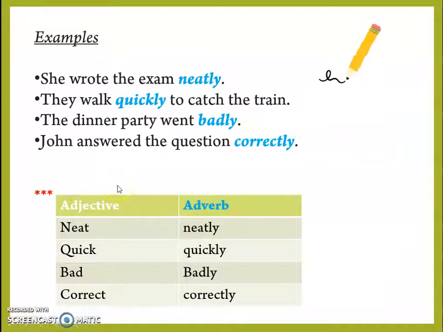For example, she wrote the exam neatly. They walked quickly to catch the train. The dinner party went badly. John answered the question correctly. Here, the words neatly, quickly, badly, correctly are adverbs that are formed by adding ly to the adjectives neat, quick, bad, correct, respectively. So, we can form adverbs by adding ly to adjectives.